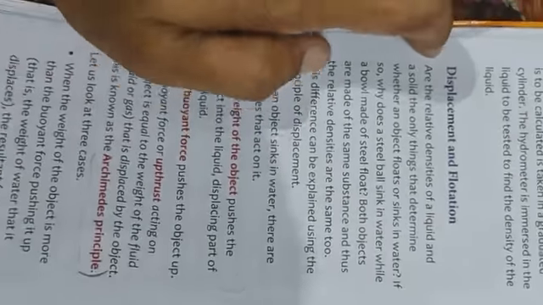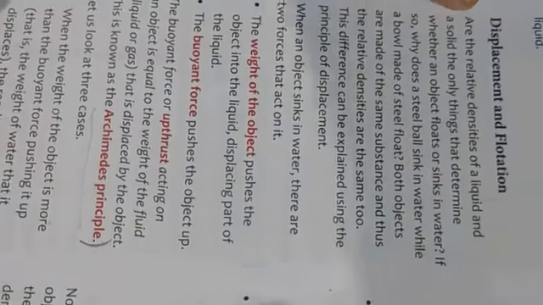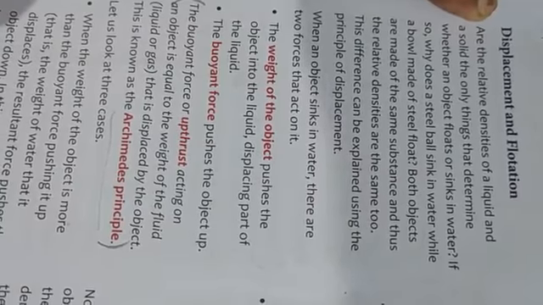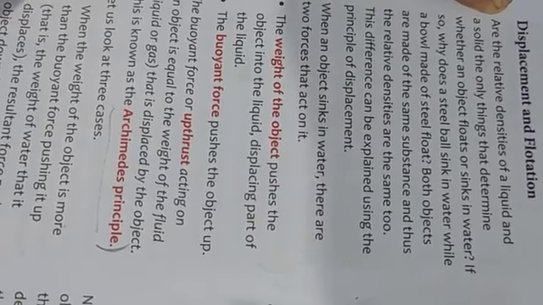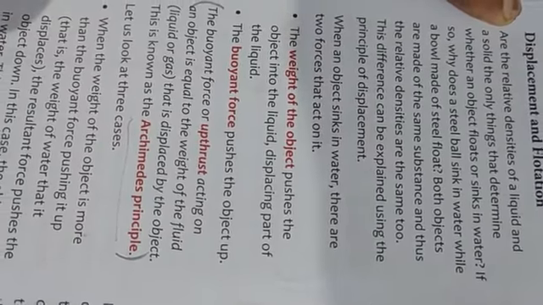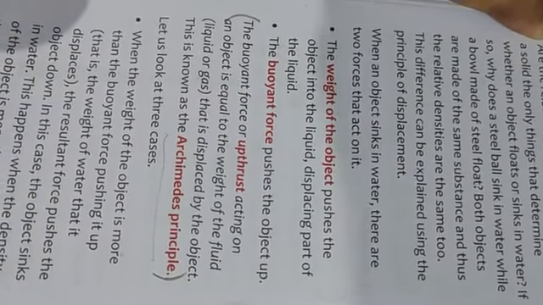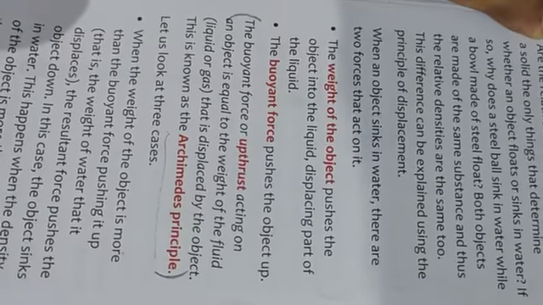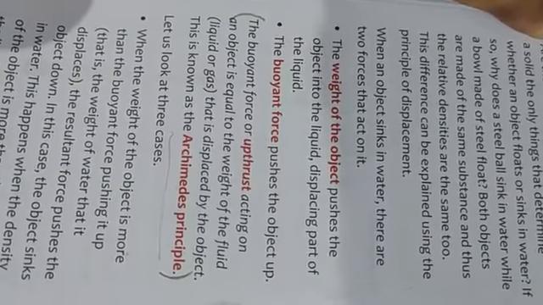Okay. So next is displacement and flotation. Now, you must keep in mind that the relative density of the liquid and solid is not the only thing that determines whether an object floats or sinks in water. A steel ball sinks in water while a ship made of steel floats. Both the objects are made up of the same substance. Their relative densities are also the same. But why is that so? The difference is explained using the principle of displacement.